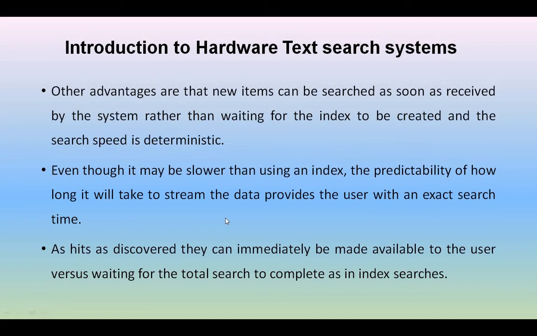One more advantage is that any new items can be searched soon and receive the indexes quickly; we need not wait for the indexes because indexes are completely removed here. So whatever disadvantages are there in the indexes, all can be effectively eliminated here. And even though it may be slower than using an index, the predictability of how long it will take the stream of data provides the user with an exact search time.